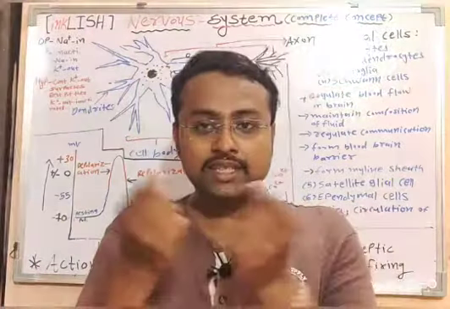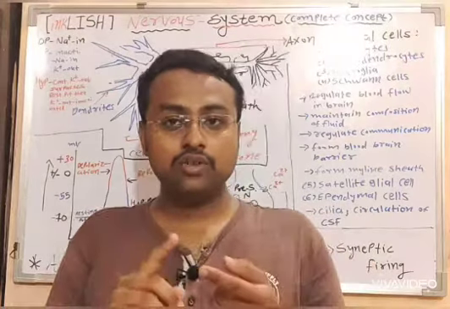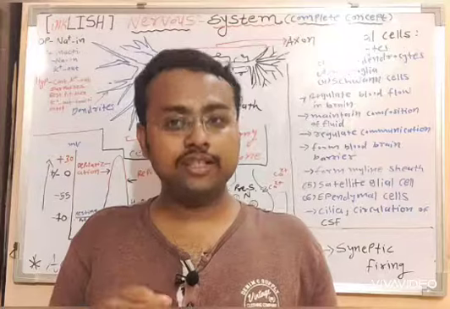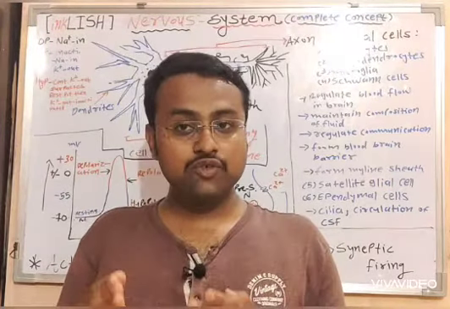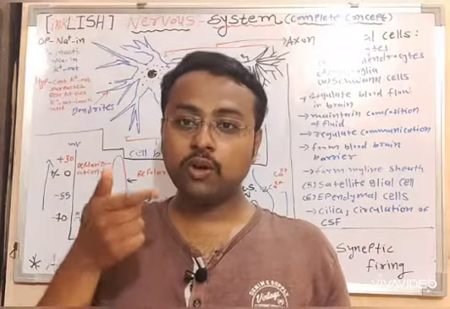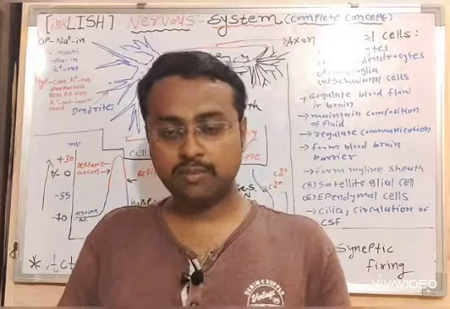Once the voltage gated channel opens, now there are many types of voltage gated channel: sodium voltage gated channel, potassium voltage gated channel, and the calcium voltage gated channel. As we know, sodium concentration is higher outside of the cell and the potassium concentration is higher inside the cell. This concept is important.